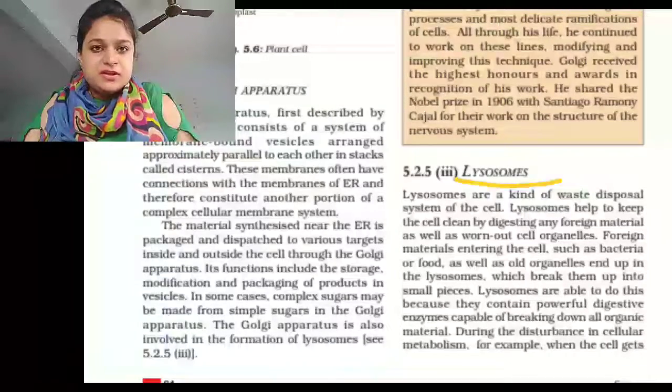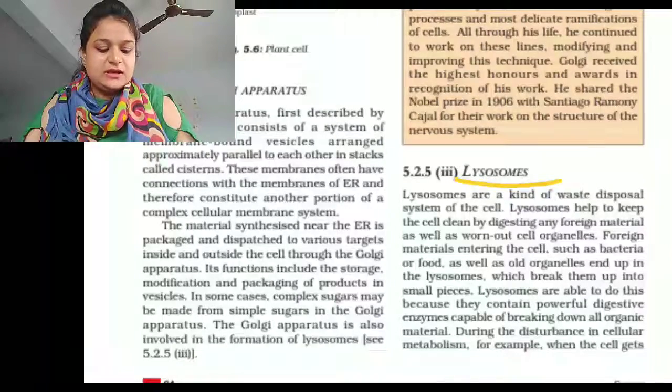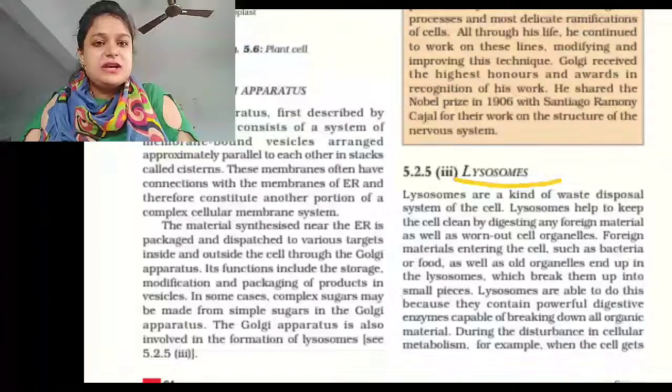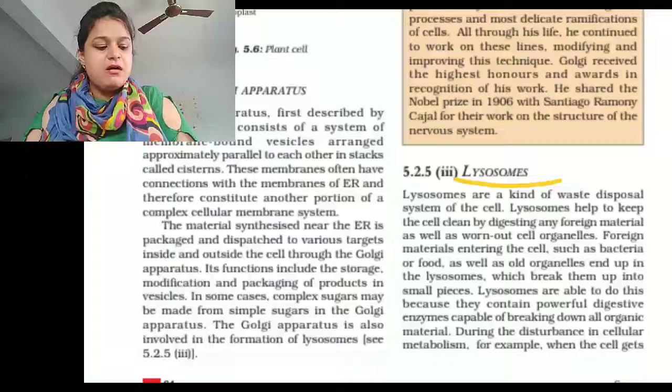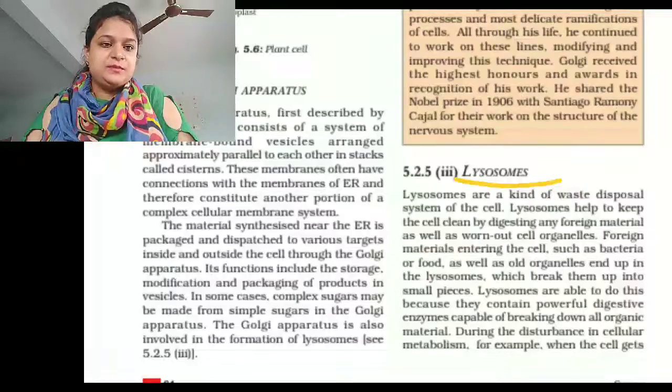Some important functions of lysosome. Why is lysosome important for the cell? Because lysosome serves as an intracellular digestive juice, also called a digestive bag. They destroy any foreign material which enters the cell, such as bacteria and virus. In this way they protect the cell from bacterial infection.